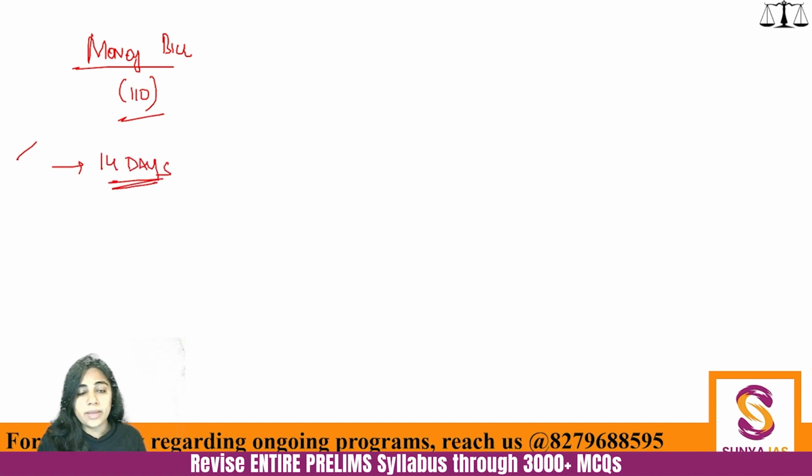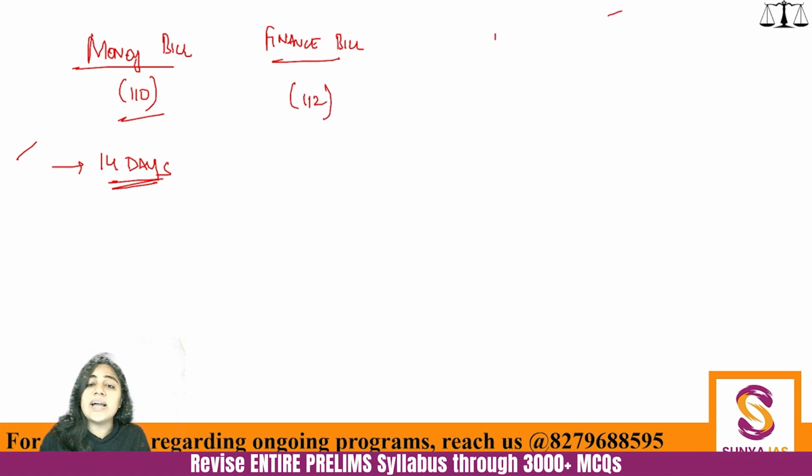That's it. Now there is confusion. There are two kinds of bills here. One is finance bill, and there was a question asked on this. Finance bill is a part of the budget, the annual financial statement. So finance bill is a part of Article 112.